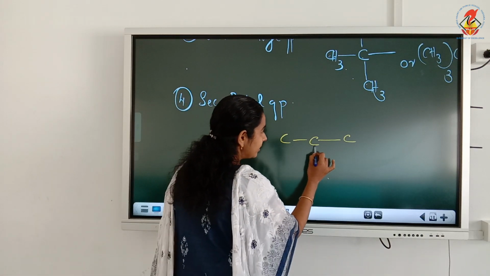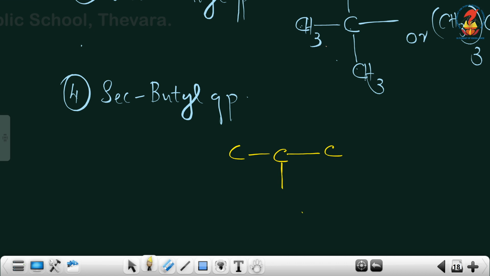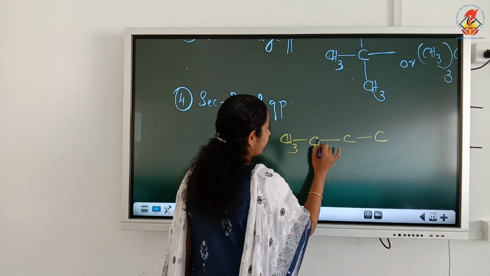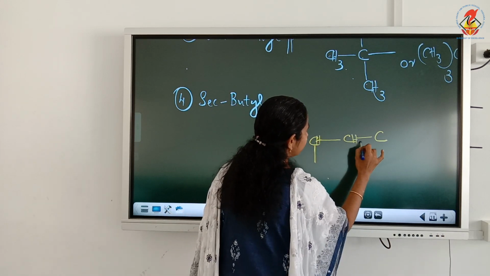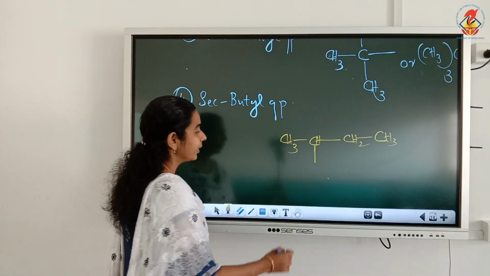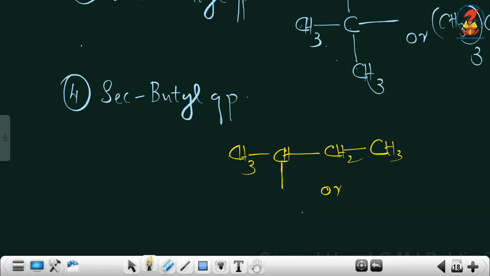So remember, this is our free valency carbon. This carbon should be attached to 2 other carbons, but we need 1 more carbon. That carbon either we can draw here or on the left side. Add remaining hydrogen: CH3, CH, CH2, CH3. So this is our secondary butyl group. This can also be written with CH3, CH2 on the left side: CH3, CH2, CH, free valency, CH3.